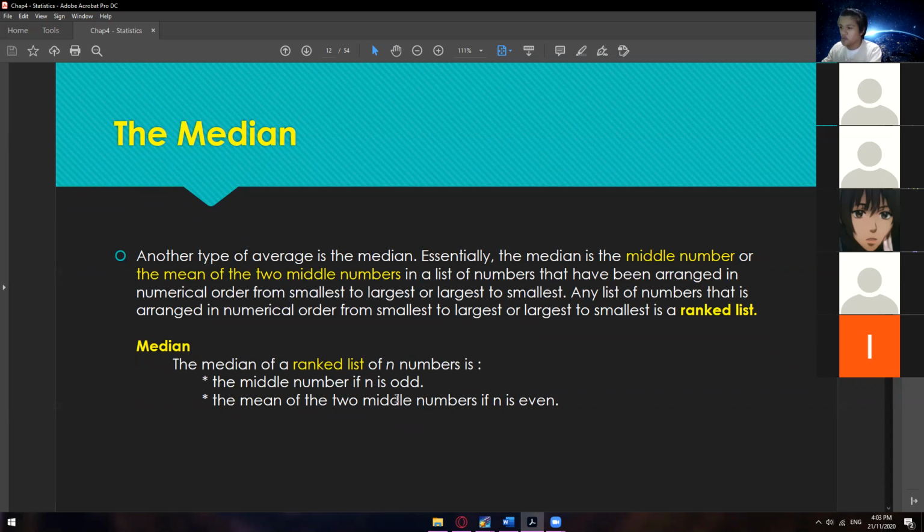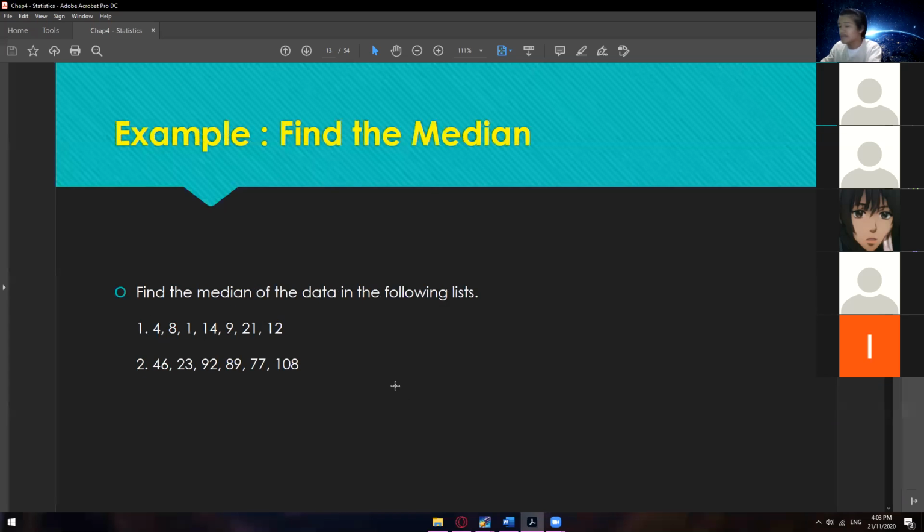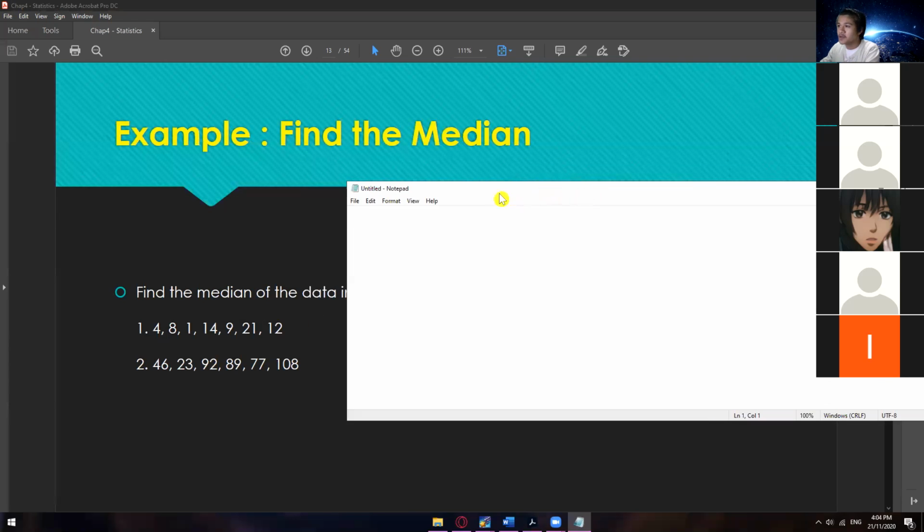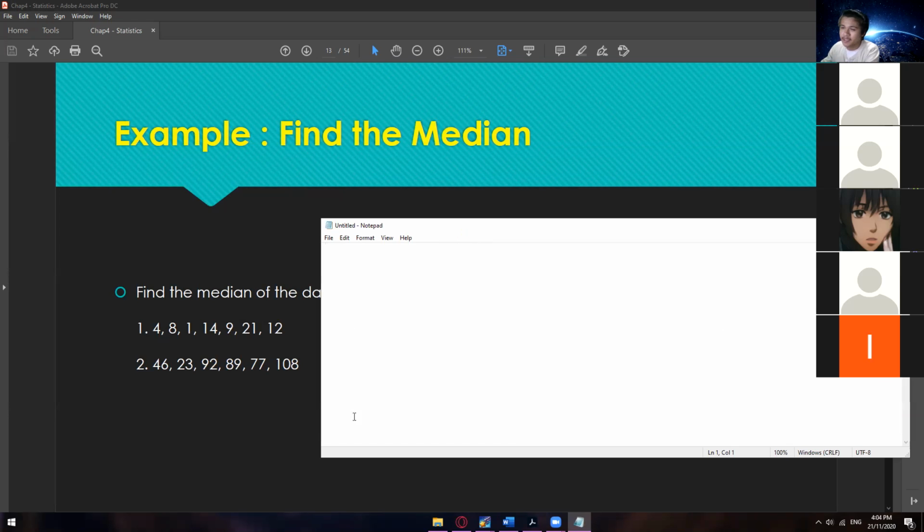So for you to see what those two middle numbers are, let me give an example. Find the median of the data in the following list. Again, what is our first step when it comes to getting the median? Arrange. So we do the rank list. It could be largest to smallest or smallest to largest. It doesn't matter, but in my case, I will be using smallest to largest.